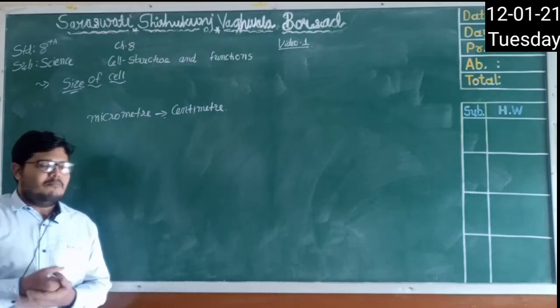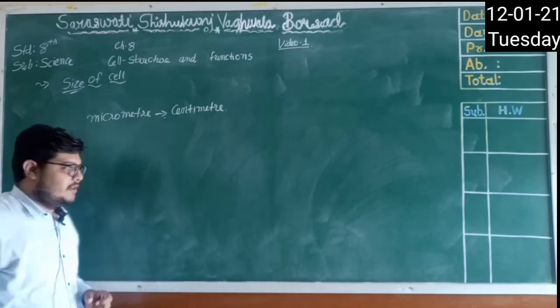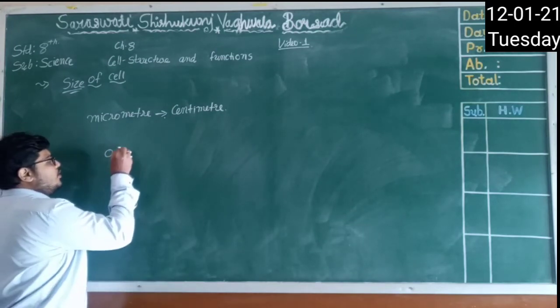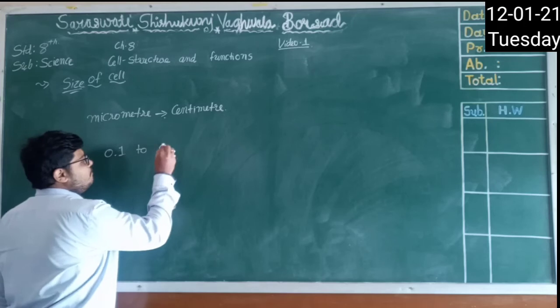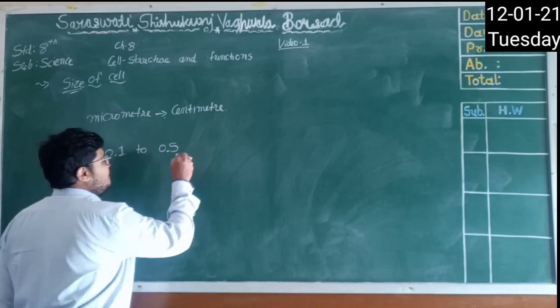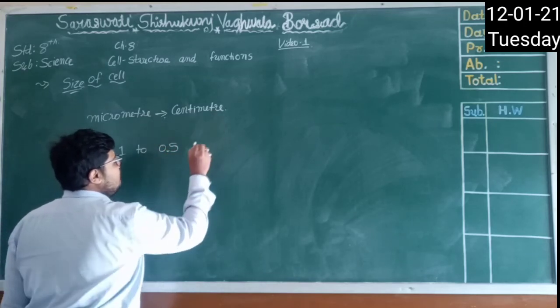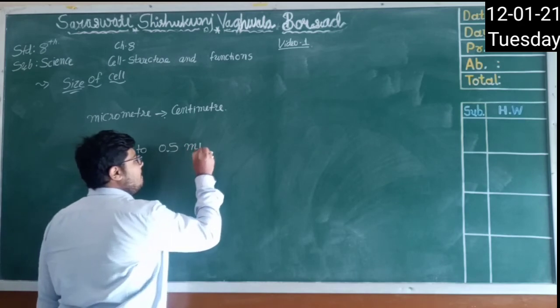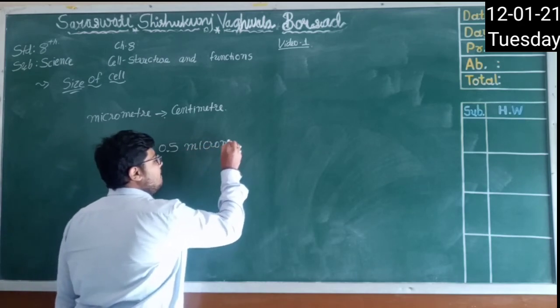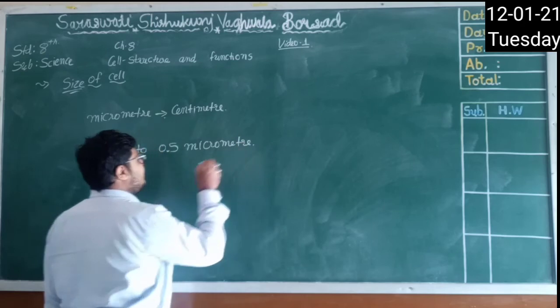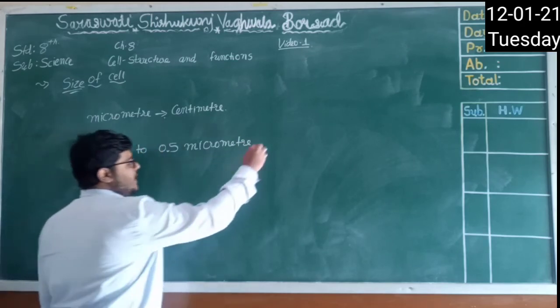So if we talk about the size of the cell, the smallest one is 0.1 to 0.5 micrometer. Right, this is the smallest one. It is of bacteria, right?